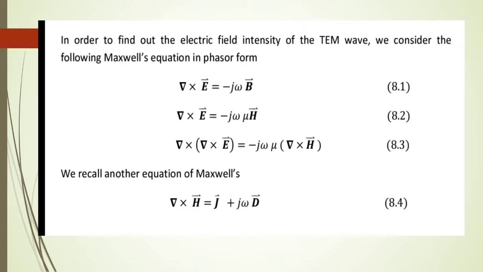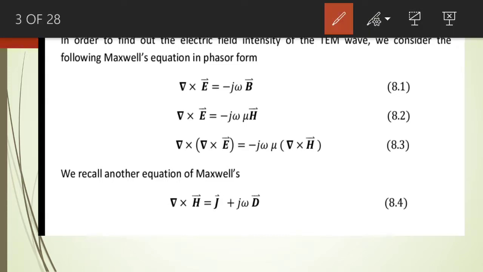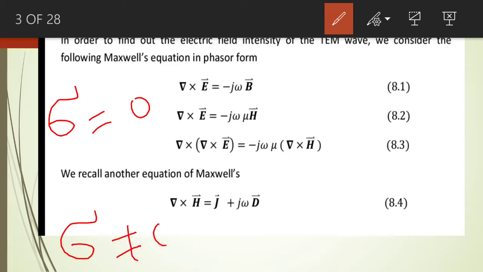Okay, so this topic is just like the previous topic. The only difference is that the conductivity in the previous topic was equal to 0, while the conductivity in this medium is not equal to 0. So this is the only difference between the mathematical equations of this particular topic and the mathematical equations of the previous topic. This topic is almost similar to the previous topic, so you will understand it very easily.